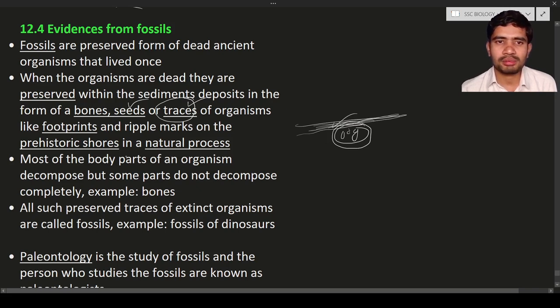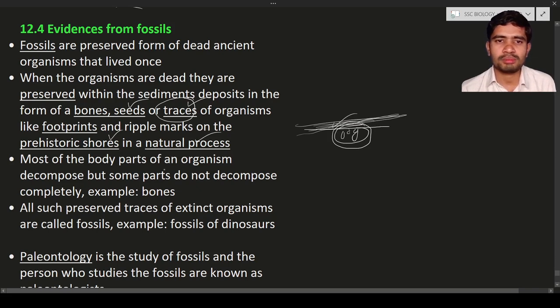And also ripple marks on the prehistoric shores. It is formed due to a natural process. Here the human beings are not doing this kind of fossilization process; the nature is doing it. It is nothing but fossil.